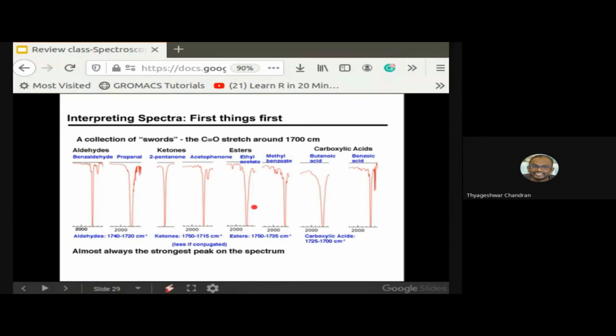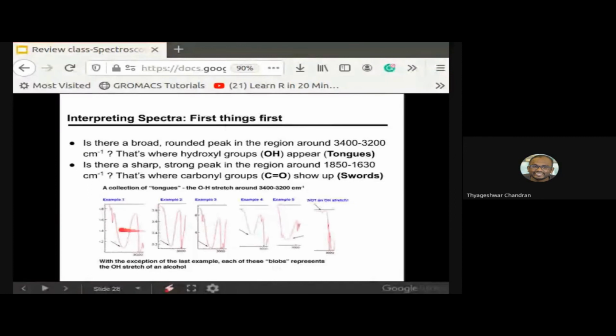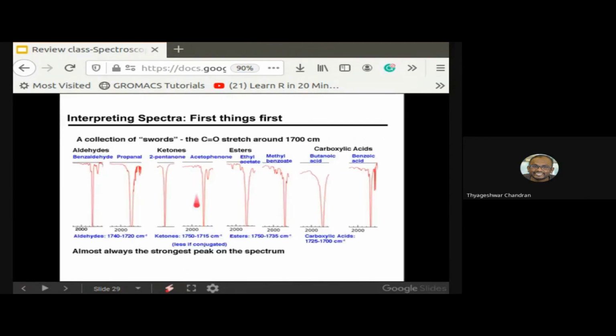The idea is that if you get a broader peak, you can say it is the OH hydroxyl group, and if it is sharp, then the signal is because of the C double bond O stretch.